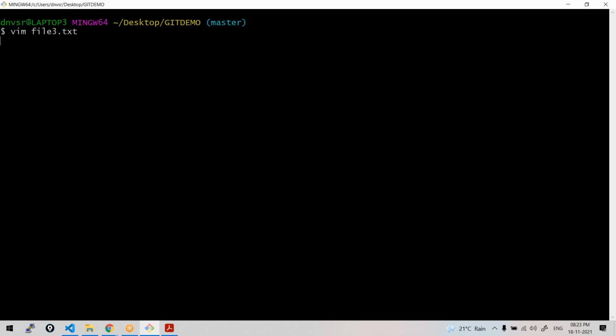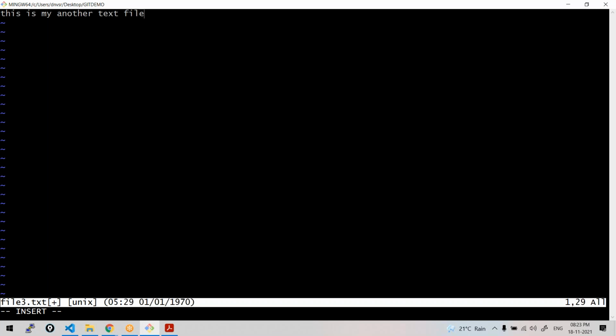File3.txt. Okay, here it's in the command mode. Go to escape mode, insert mode came in. Now I'll type something like, this is my another text file. How do you save it?